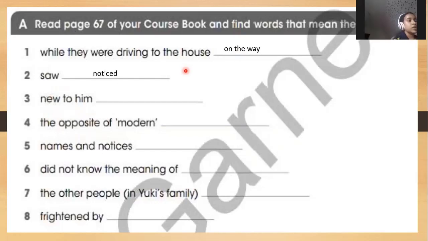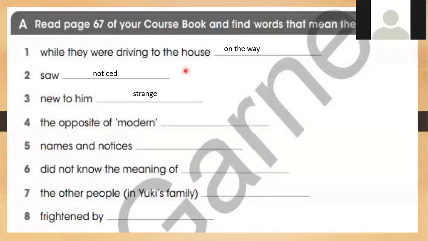So what about the second one? Saw, notice it. Yes, notice it. What we mean here: when we see something in the past, and notice, يلاحظ, noticed, لاحظ. So they are the same meaning. We can say I saw him, and we can say I noticed him. So it is the same meaning. Okay.